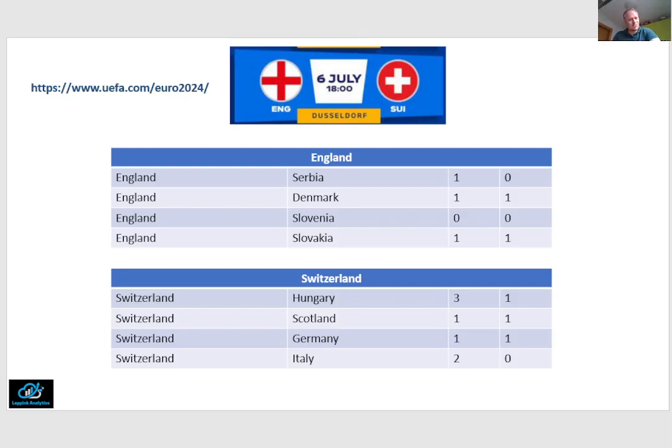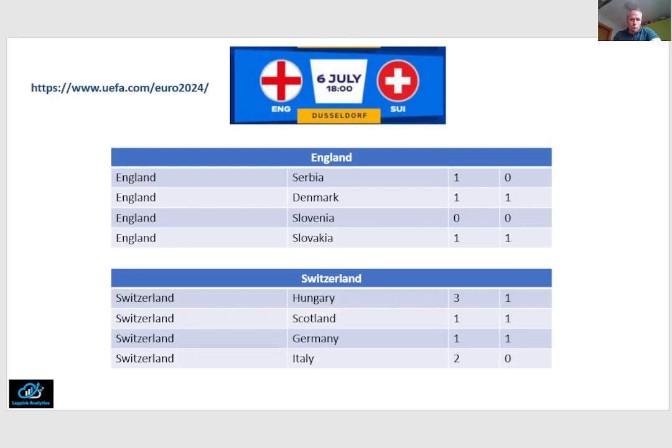England's performance has been somewhat disappointing thus far, I have to say, with only 1 win and 3 draws. 3 draws because the winning goal against Slovakia was scored only in the 30 minutes additional time, which, remember, I do not take into account because, first of all, I'm trying to predict the score after 90 minutes. And well, in the match against Slovakia, the result after the regular time was 1-1, and then in the extra time, England scored the second goal for their team. When we look at Switzerland's performance thus far, we see 2 wins and 2 draws.